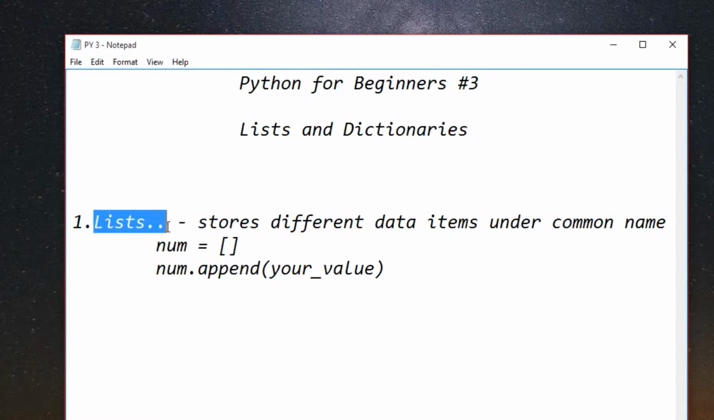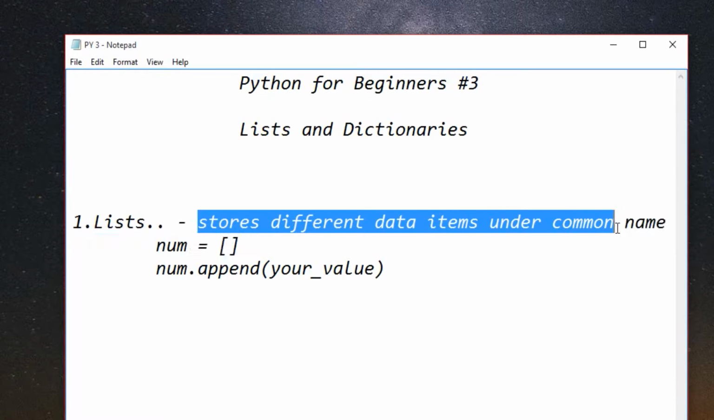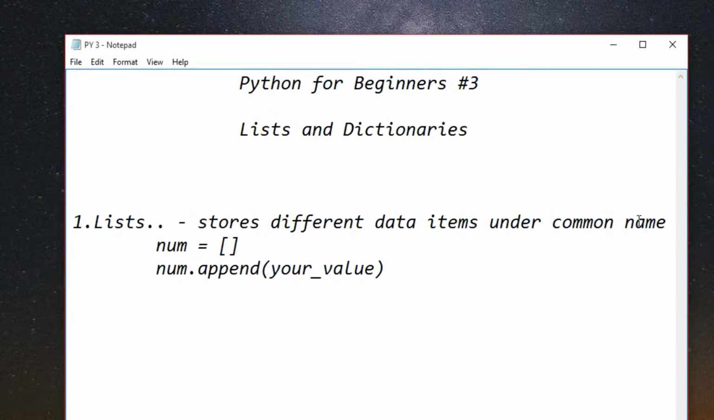So what are lists? If you're familiar with C or C++, you should know what arrays are. Arrays are similar to lists. They store different data items under a common name. For example, it can store an integer, float, and strings under a common name. Take this num as the list. So this is the syntax for a list.